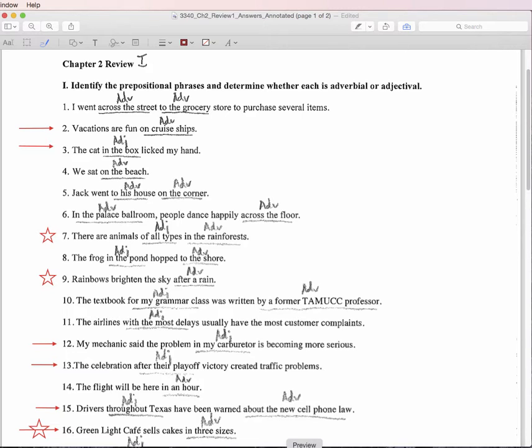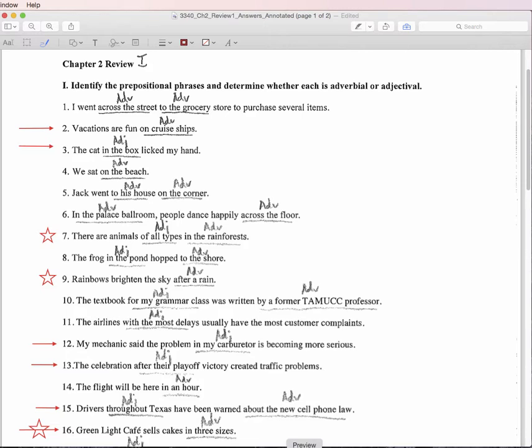Now, number 3, I can see how this could be confusing because you could certainly imagine that in the box is a location. In the box is answering where. But this is actually an adjective prepositional phrase because it is helping us identify which cat. If you walked into someone's home, they had several cats running around their home. Well, which cat are you talking about? We're talking about the one in the box.